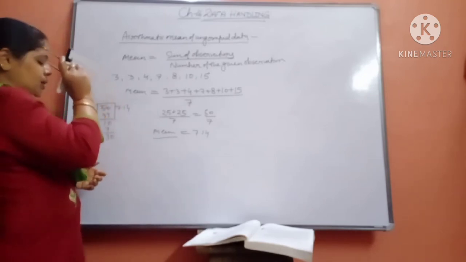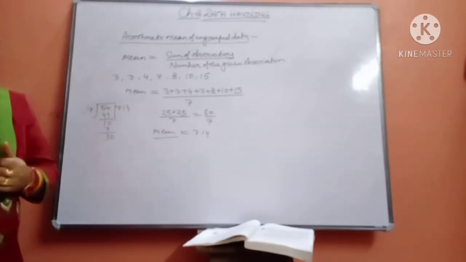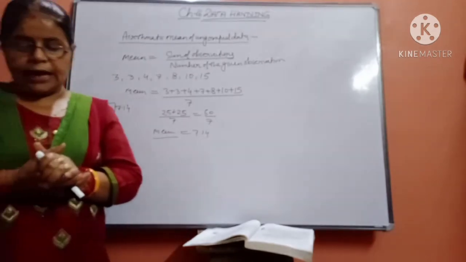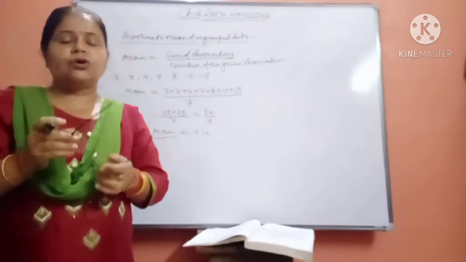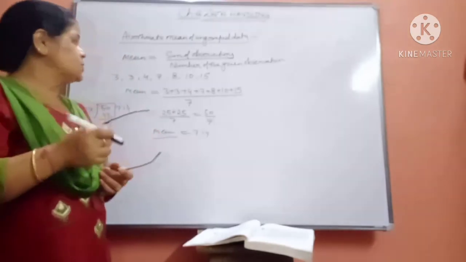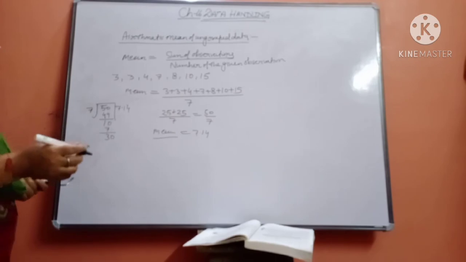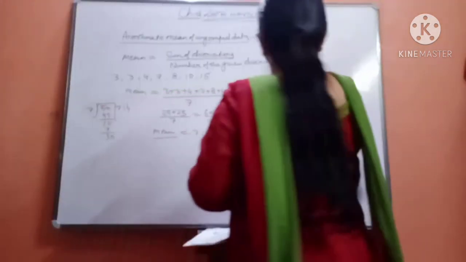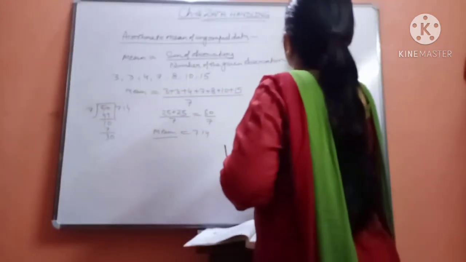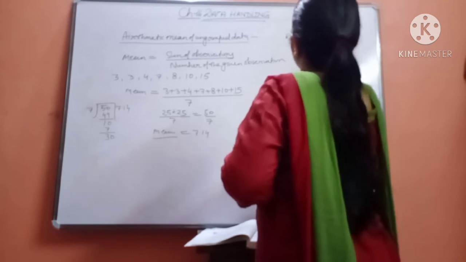Now we are proceeding, and I taught you that range is equal to highest value minus lowest value. Write that formula also.